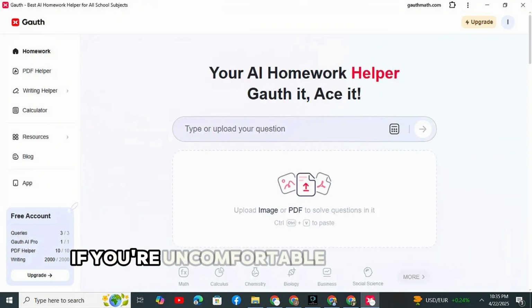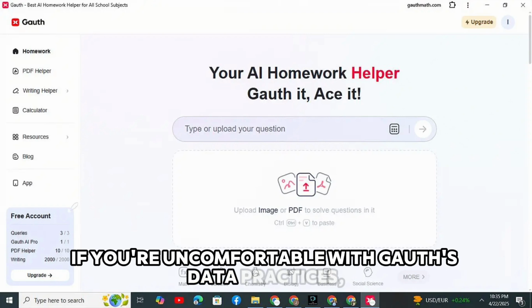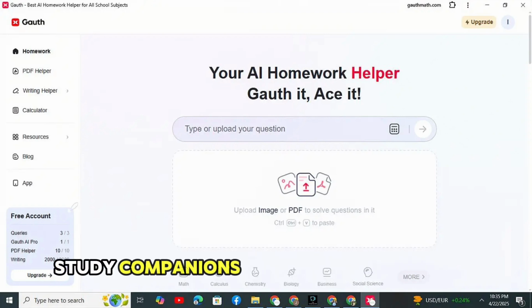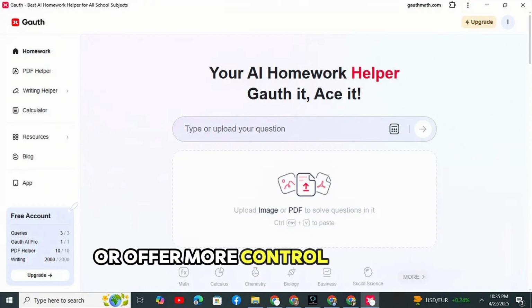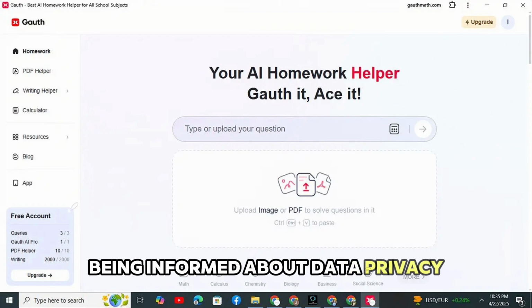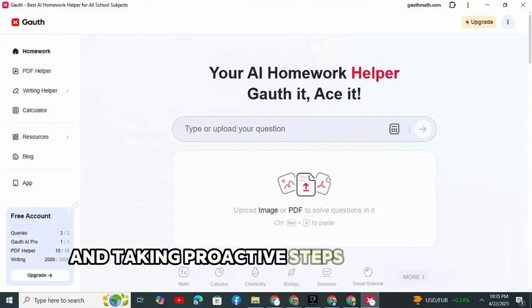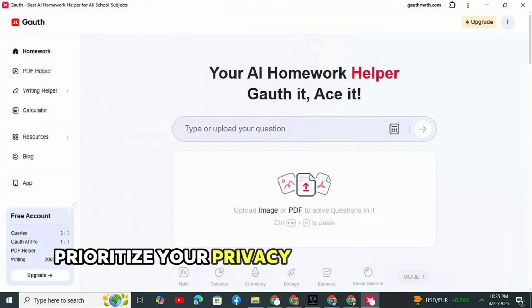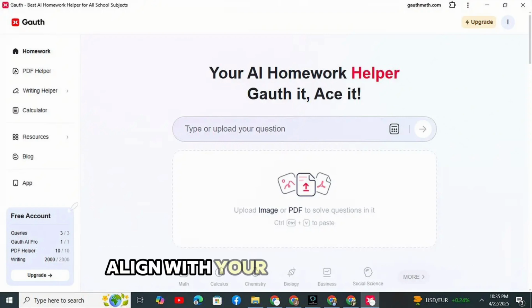Lastly, if you're uncomfortable with Gauth's data practices, explore alternative AI study companions that prioritize privacy or offer more control over data collection. Being informed about data privacy and taking proactive steps to protect your information is important when using AI-powered tools. Prioritize your privacy and choose tools that align with your comfort level.